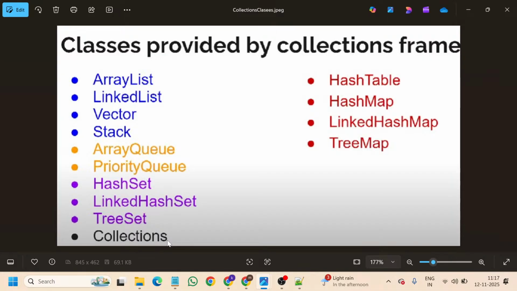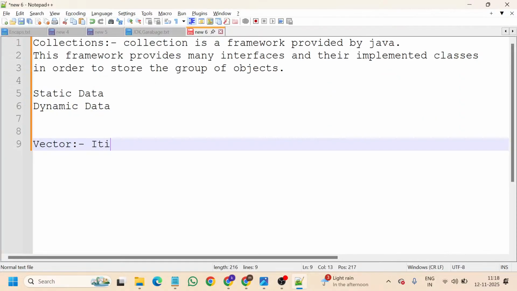Okay, so now let us take down the things. As I informed you, let us take down the array list first, or let us take down the vector as the first one. Vector is a class in the list interface. It is a predefined class in the list interface in the collections framework. So now what will vector do? What is the functionality of the vector?